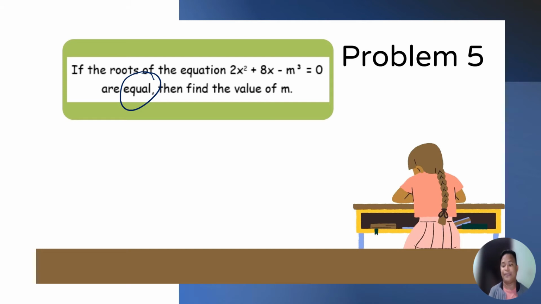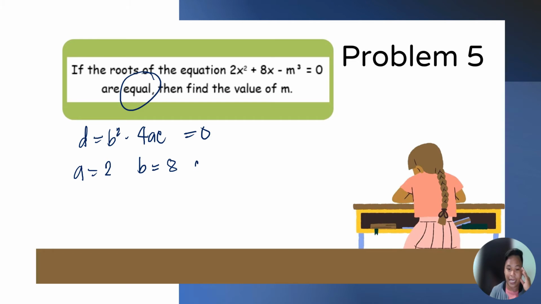So kailan po equal yung ating roots? If the value of the discriminant is equal to 0. Using the values of a, b, and c in the given equation, we have a is equal to 2, b is equal to 8, and c is equal to negative m cubed.